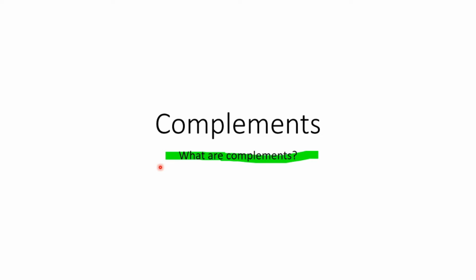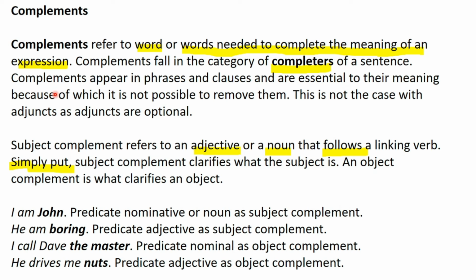In today's lecture, we will discuss complements. So what is a complement? It is either a single word or words needed to complete the meaning of an expression. Like adjuncts, complements also fall in the category of completers, except that complements are essential elements of a sentence, unlike adjuncts. So what can a subject complement be? It can either be an adjective or a noun phrase that follows a linking verb.